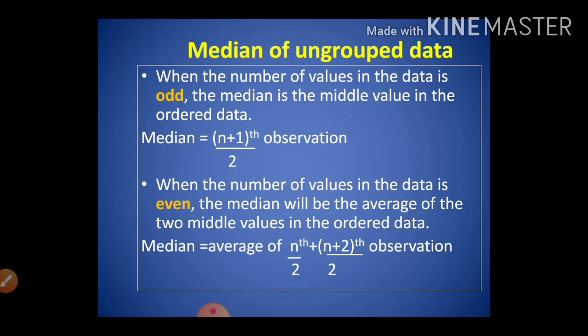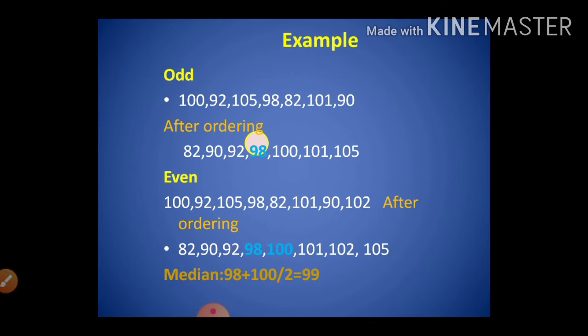Let us see an example. See this example. There are numbers given. The number of values is odd in the first category: 100, 92, 105, 98, 82, 101 and 90. There are 7 items, so it is odd.